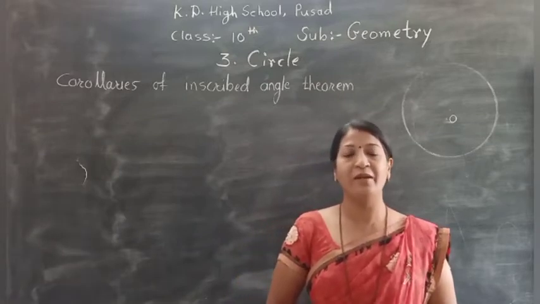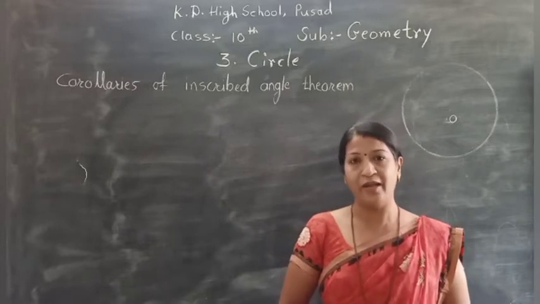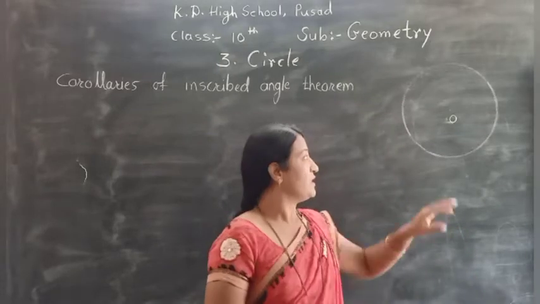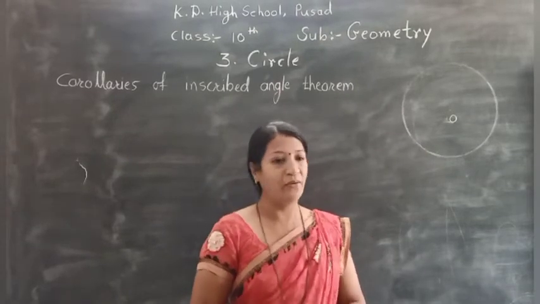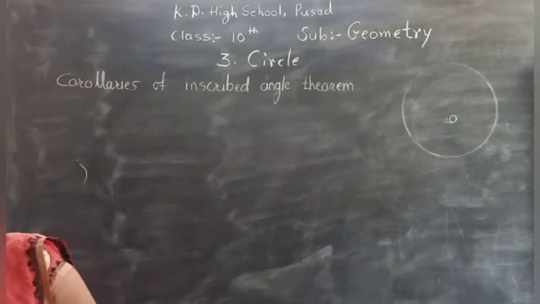Angles inscribed in the same arc are congruent. Okay, now first of all, this is the circle with a center O. We draw here an inscribed angle.